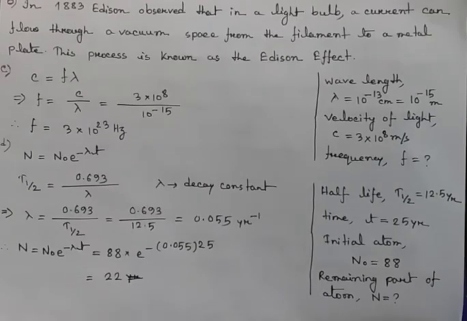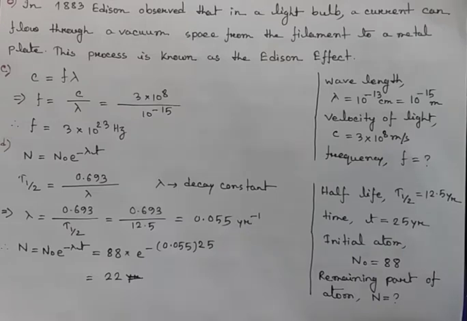Question number B: what is Edison effect? In 1883, Edison had a very crucial participation in inventing the light bulb. In 1883, Edison observed that in a light bulb, a current can flow through a vacuum space from the filament to a metal plate.